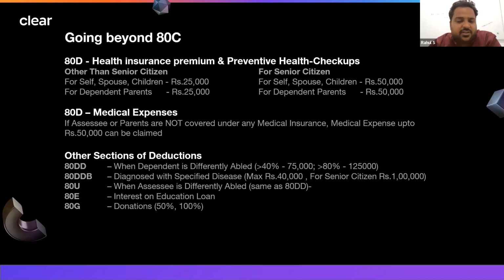Apart from that, a very well-known section is donations, 80G. Whatever amount we donate, we can take the benefit. But it does not go like this. We have to see to whom we are donating. If we are donating to a charitable institution that does not have an 80G registration, then the donation will not be eligible for deduction.